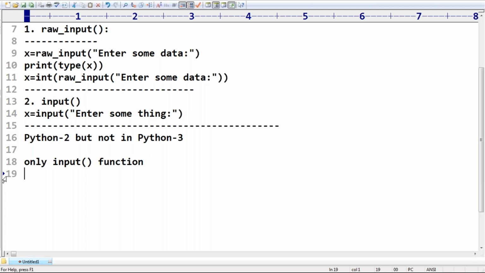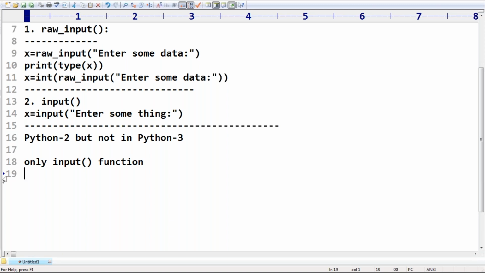My intention is not to create confusion, but in the interview room there may be a chance they ask, what is the difference between input and raw input? You should be in a position to tell that in the old versions these things were there, but in Python 3 we have just the input function.